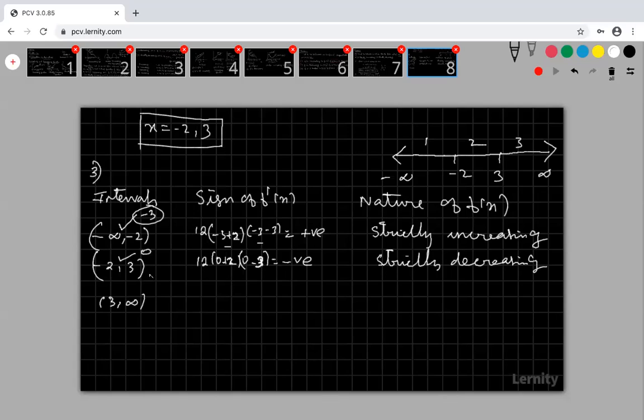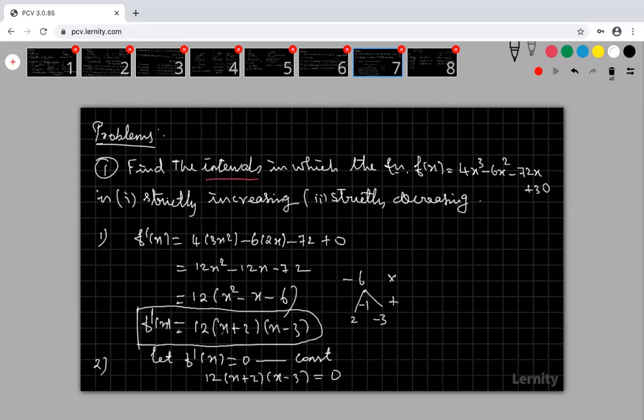Now comes the third interval. You take any one point from this interval. Can I take it as 4? Any one simple value in this interval. Okay, I am taking 4.